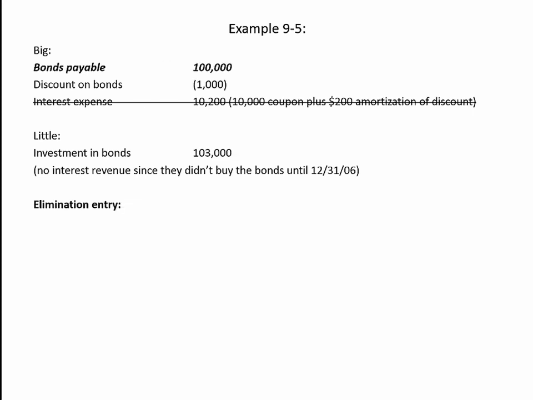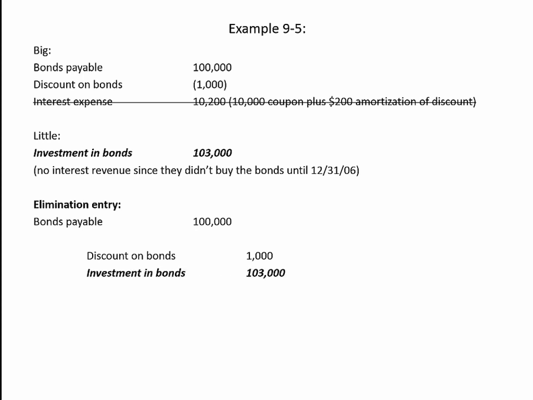Now, we're going to go ahead and post our elimination entry, and basically we're going to go through our list of accounts that Big and Little have and eliminate them. So we need to eliminate the bonds payable. Next, we have the discount on bonds. We have to eliminate that. Then jumping down to Little's side, they've got a $103,000 investment in bonds, and we have to eliminate that.